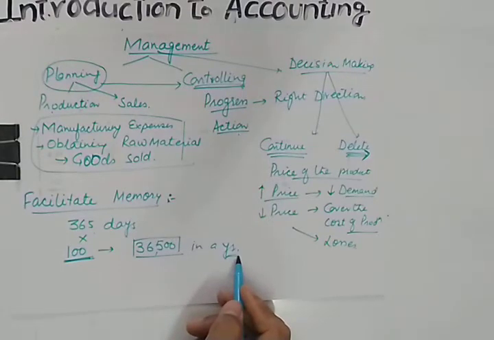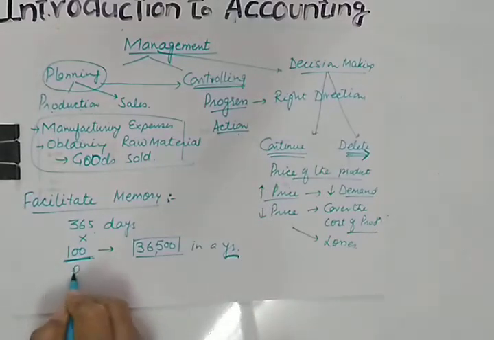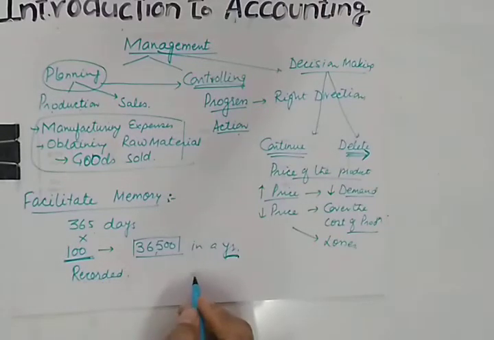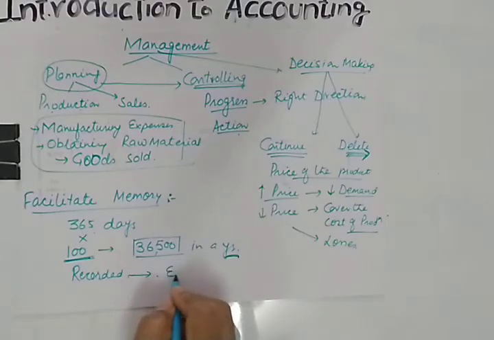So the business transactions are so large in numbers that they cannot be memorized. If you want to memorize these transactions, you won't be able to do that, or you may commit some error. Therefore, they have to be recorded properly. The recorded information is necessary because whenever you want that information, it can be easily available.